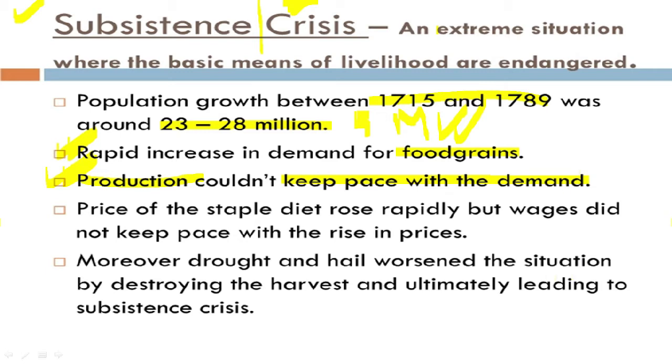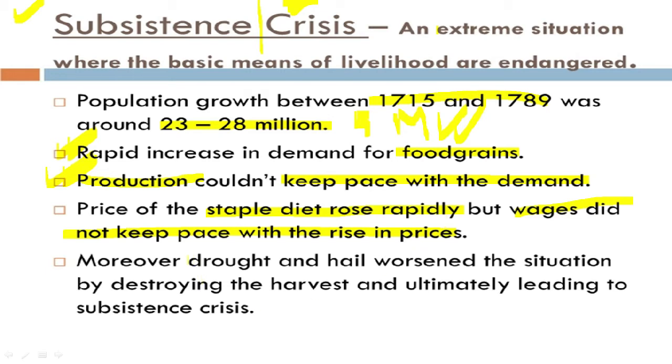That is why we see what happened. The price of the staple diet rose rapidly, but the wages did not keep pace with the rise in prices. So the wages on one side were not increasing, while on the other side the prices of the staple diet rose rapidly. Now this is going to create a situation of complete anarchy, chaos and disturbance. That is why we see people being very much disturbed at that point of time.